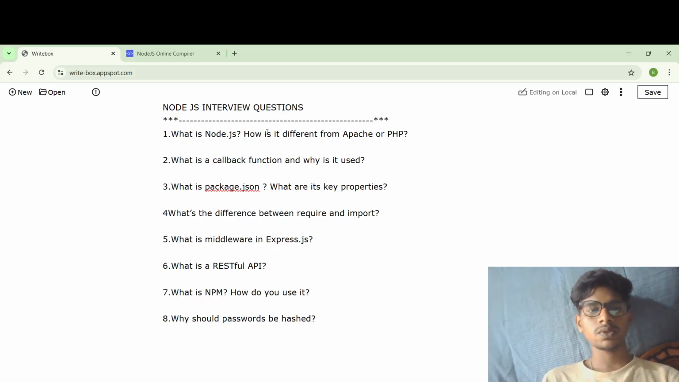Firstly, what is Node.js? How is it different from Apache or PHP? Secondly, what is the callback function and why is it used? And what is package.json? What are its key properties? What's the difference between require and import? And what is middleware in Express.js? What is RESTful API? What is NPM? How do you use it? Why should passwords be hashed?